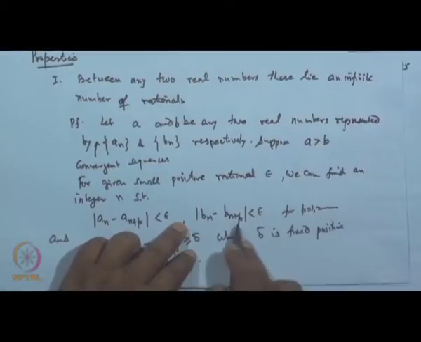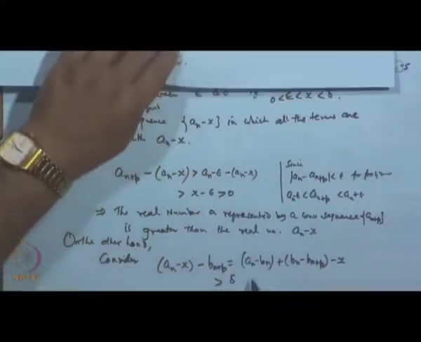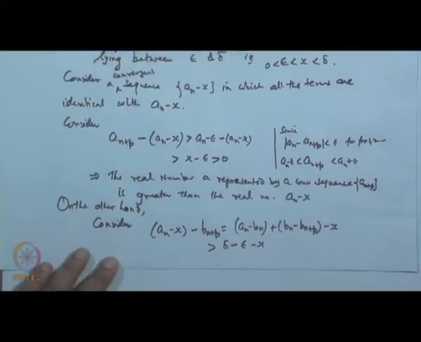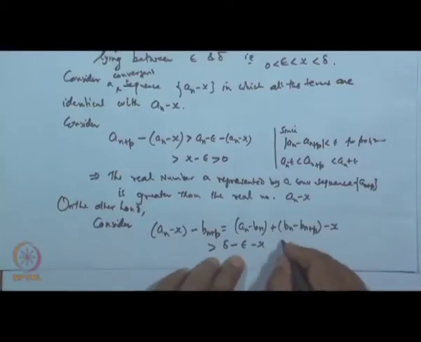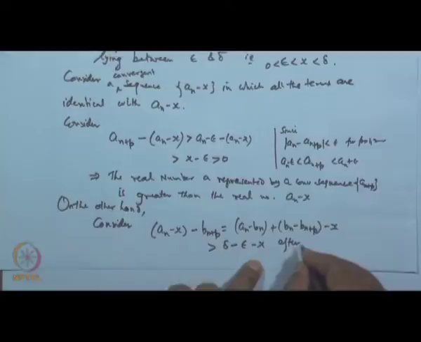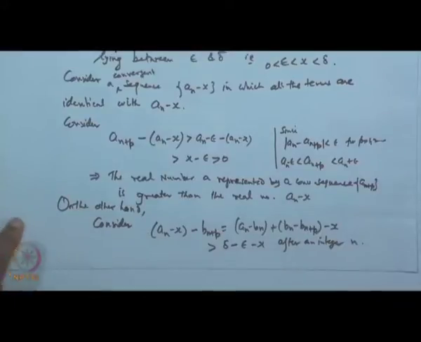So, I can say b n plus a is greater than minus epsilon r, that is greater than minus epsilon r, and then minus x, and then this is minus x. Okay. For after some integer, after certain integer n, a suitable integer n can be obtained.